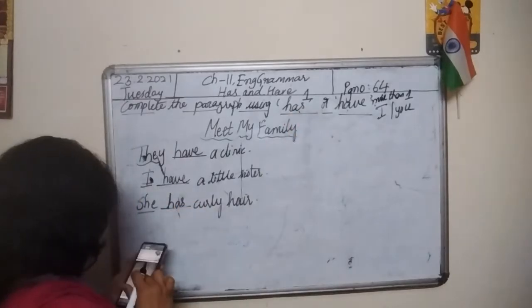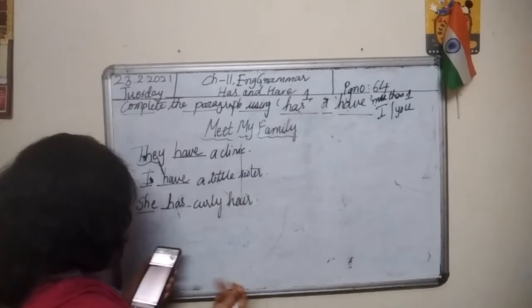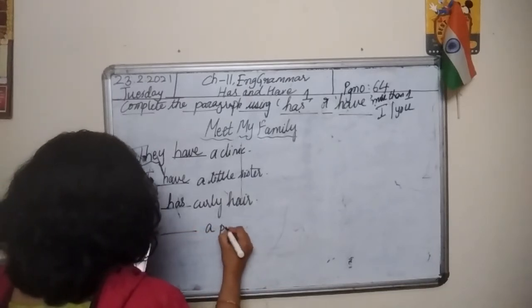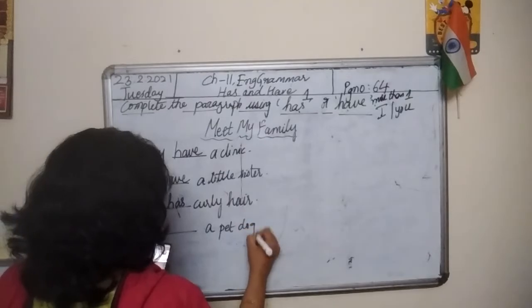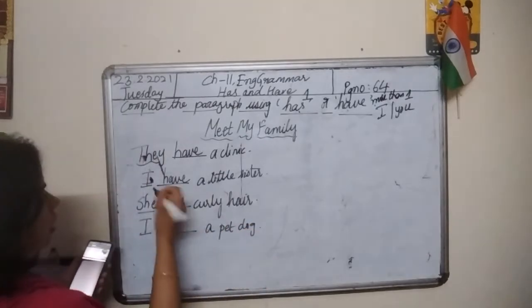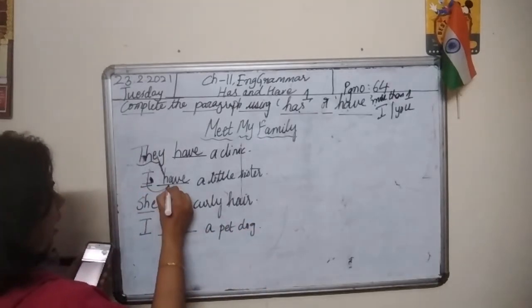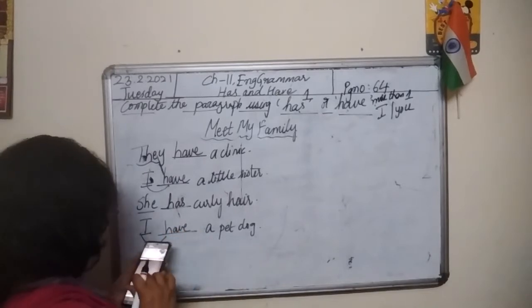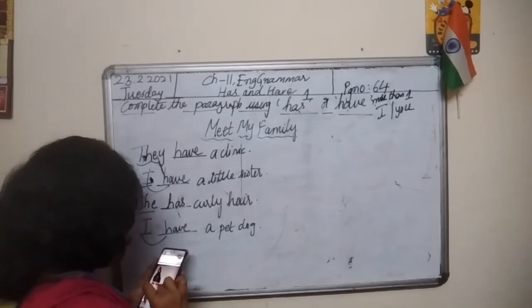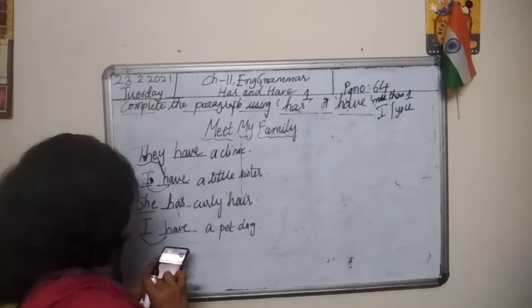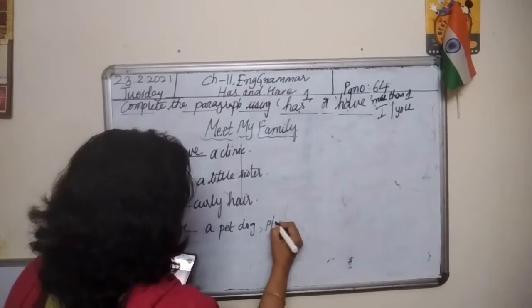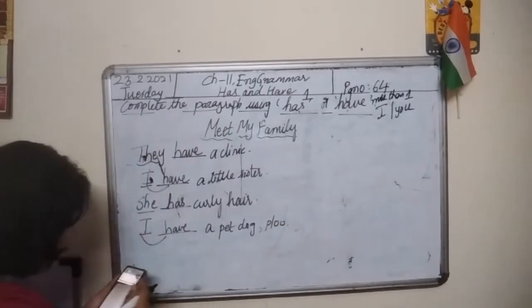She has curly hair. I dash a pet dog. So, I have a pet dog and its name is Ploo, P-L-O-O.